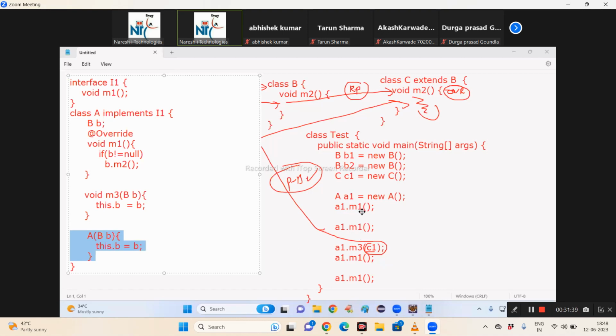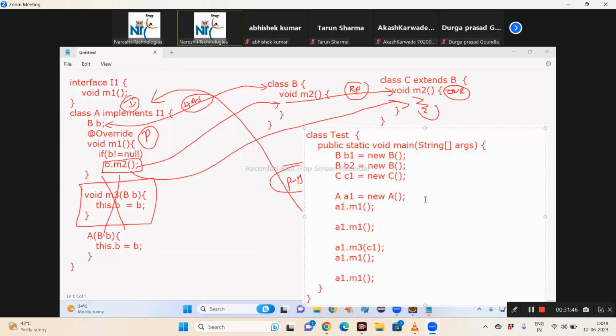Then now tell me, here while creating the A object, what do I pass now? B1. Compulsory or optional? Why? Because in this class we have only a parameterized constructor. If you don't pass an argument here, the compiler will throw an error.